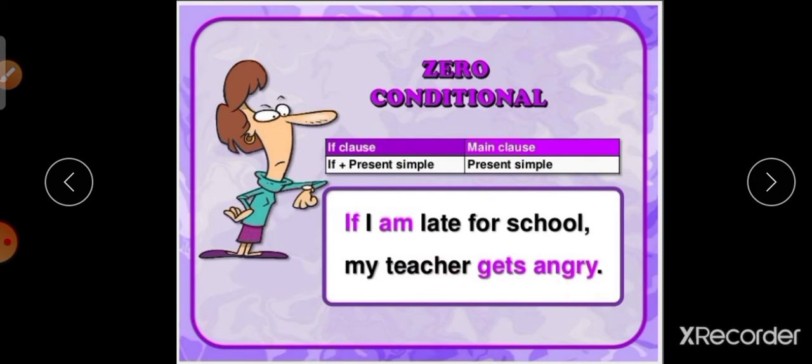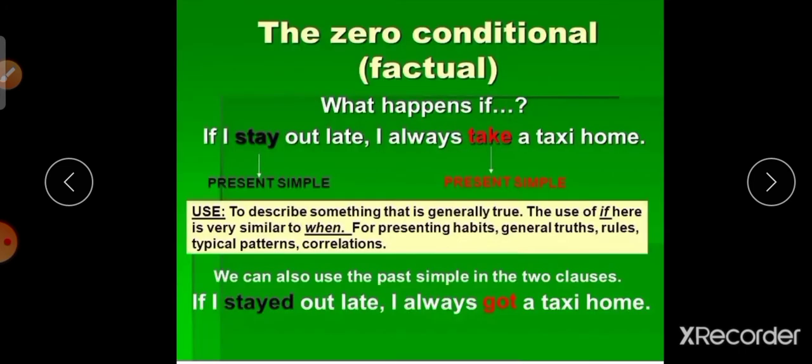Okay, the zero conditional. What is the zero conditional? That is factual. What happens if I stay out late? I always take a taxi home. So here is simple present, and the main clause is also simple present.